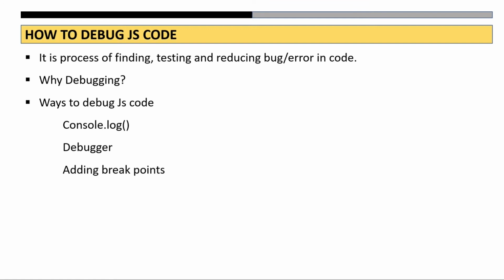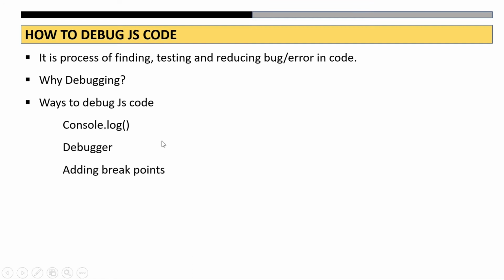So debugging is the process of finding, testing and reducing the bugs and errors in your existing code. We need to debug our code to find the potential errors that occur in our code for so many reasons, and we are going to reduce them with the process of debugging.